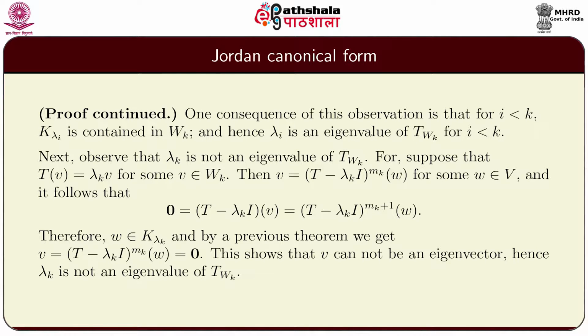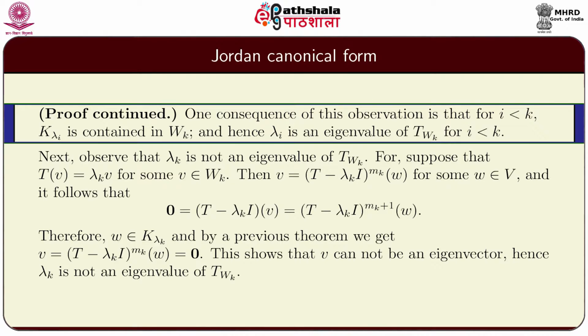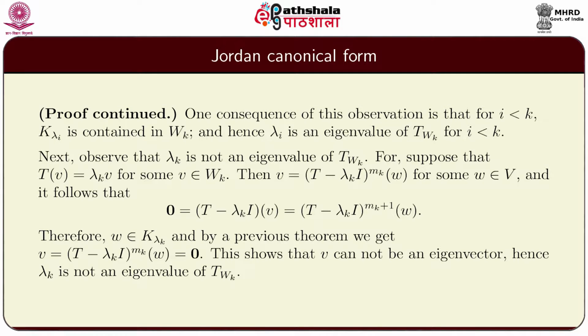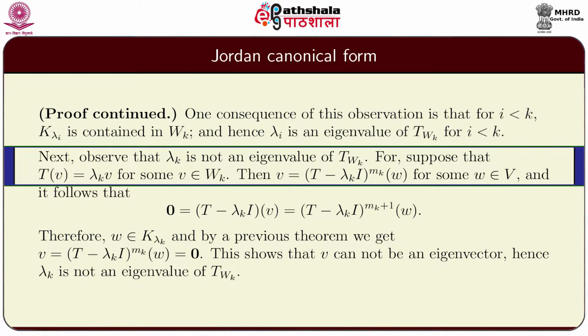One consequence of this observation is that for i less than k, K lambda i is contained in Wk, and hence lambda i is an eigenvalue of T restricted to Wk for i less than k. Next, observe that lambda k is not an eigenvalue of T restricted to Wk.